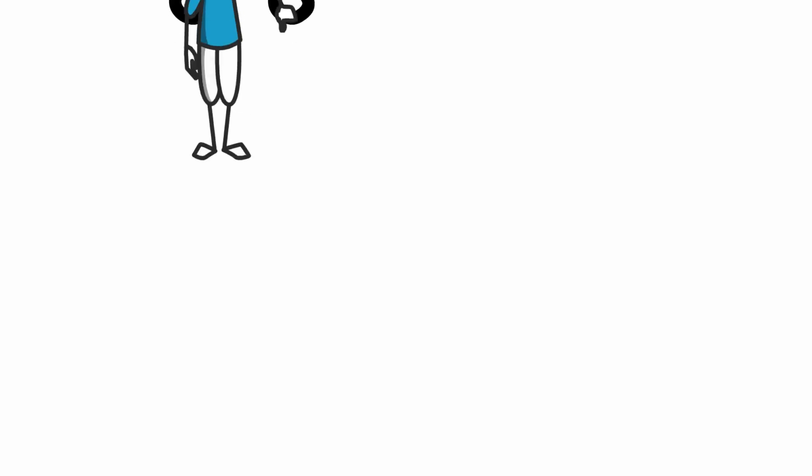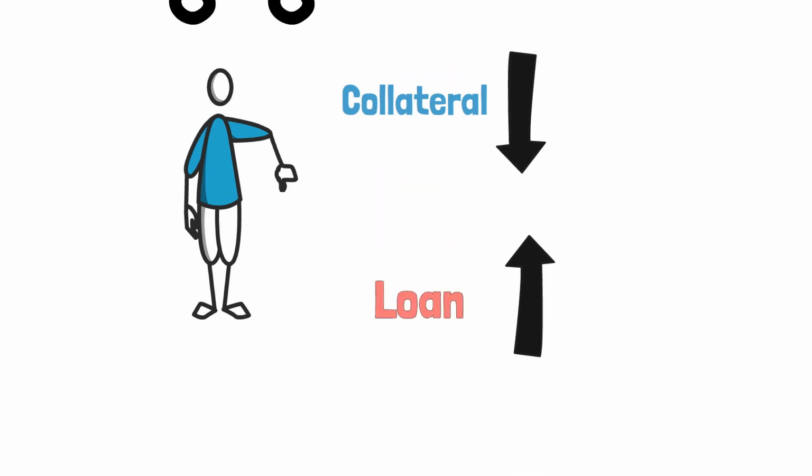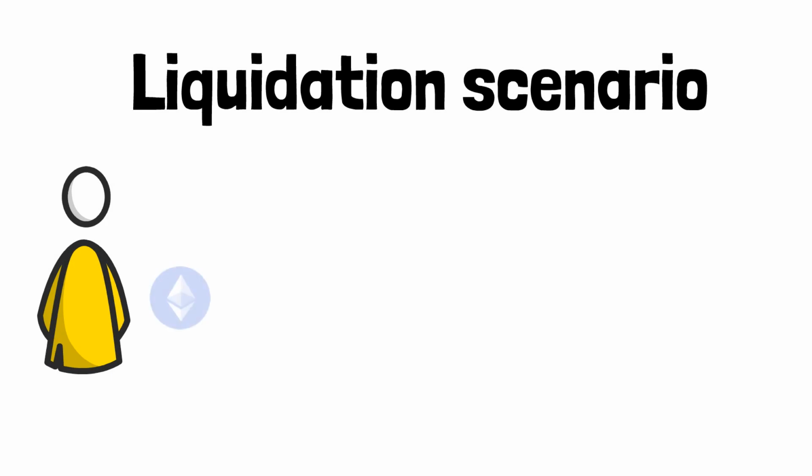Liquidation is undesirable and can happen for 2 reasons. Number 1, collateral decreases in value. Or number 2, loan increases in value, both against each other. Here's an example of a liquidation scenario and how to avoid it.